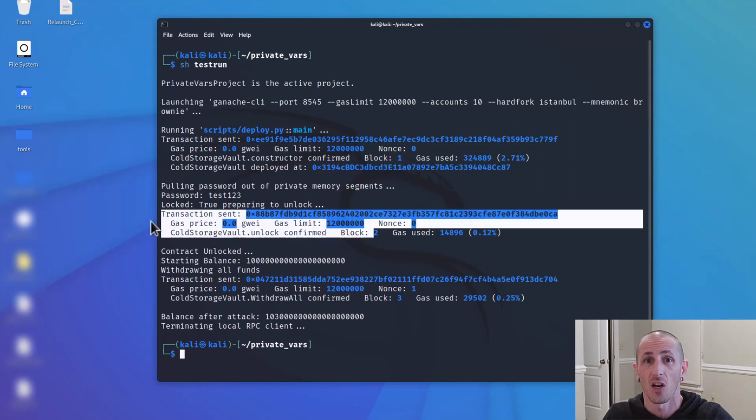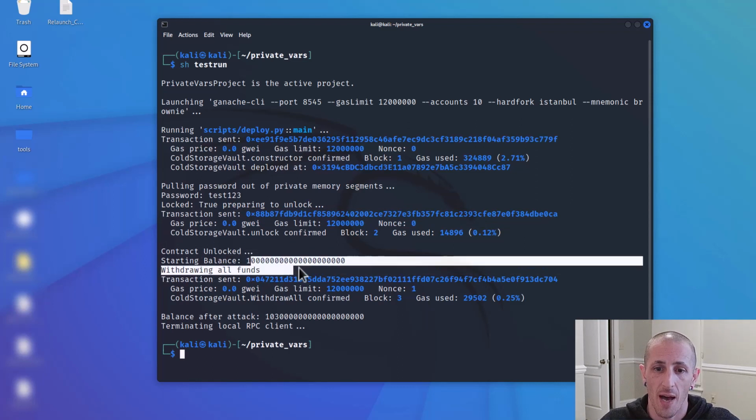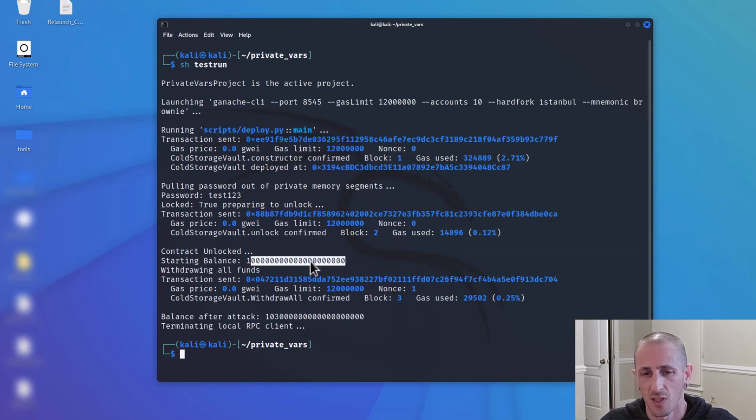Sending a transaction to unlock it, right? We have multi-stage. We're pulling storage variables. We're unlocking contracts. Well, now let's check the state of it. Yes, it's unlocked. So let's check our current balance. Looks like we have, I don't know, this is 10 Ether or 1 Ether, whatever it is. 18 zeros, and then whatever that 1 is, and then whatever extra zeros. But anyway, we have 1 0 0 0 0 0.